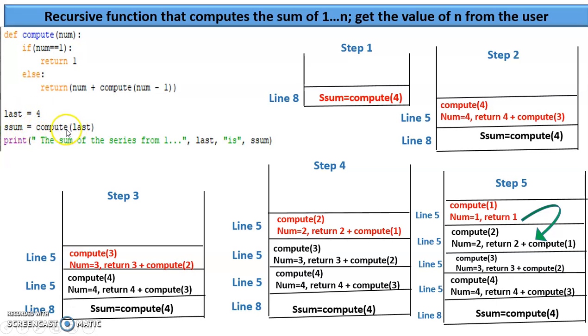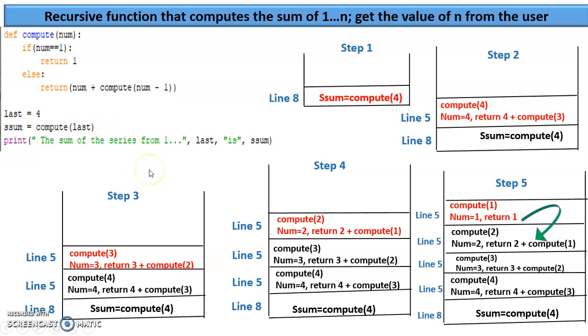In line 8, there is a function call. I'm going to call the compute function by passing 4. Yes, 4 is stored in the last. I'm going to pass 4. Okay, so this is a stack. Each small rectangle is one frame.